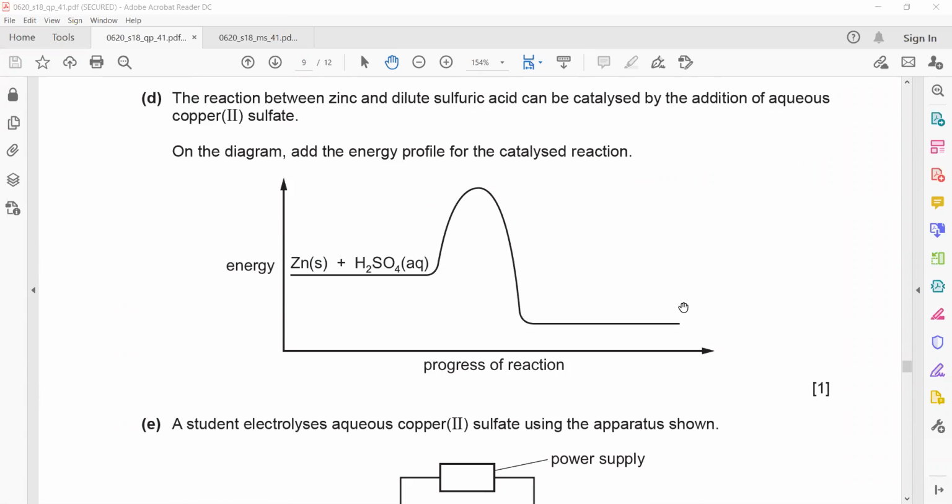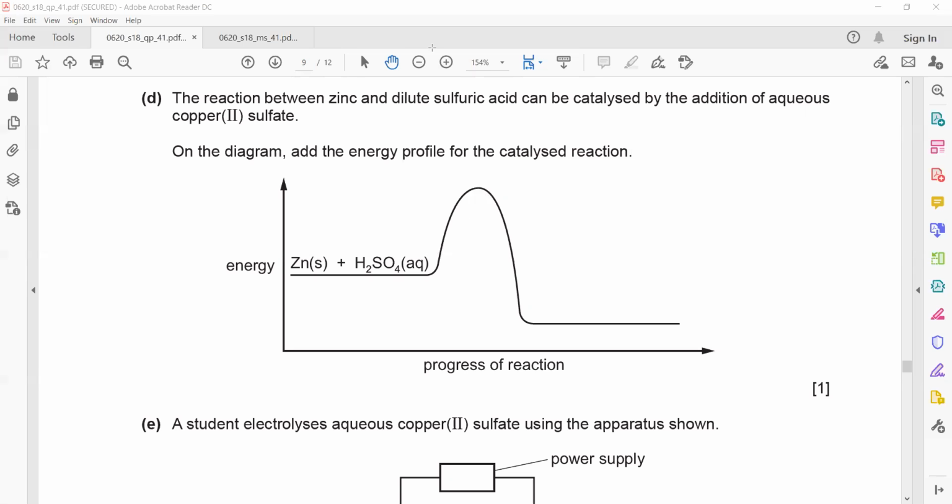In the next part, the reaction between zinc and dilute sulfuric acid can be catalyzed by addition of aqueous copper(II) sulfate. So copper(II) sulfate can catalyze this reaction. On the diagram, add the energy profile for the catalyzed reaction. What the catalyst will do is lower this activation energy, or make the reaction occur at lower activation energy.